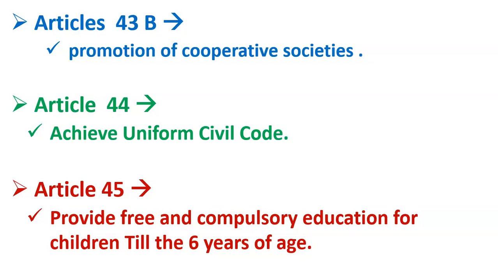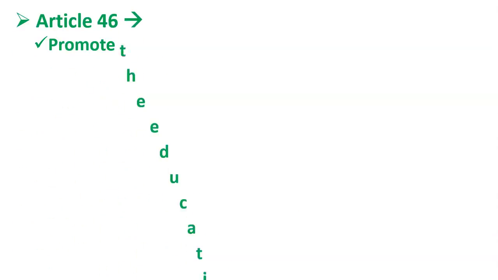Article 21A says that the state should provide free and compulsory education to all the children whose age is between 6 to 14 years. So now it is a fundamental right, meaning it has already been achieved. So Article 45 was amended, and now it says that the state should provide free and compulsory education for children till 6 years of age. Now what does it mean? It means the government should try to provide compulsory and free education to all the children present in India whose age is less than 6 years.